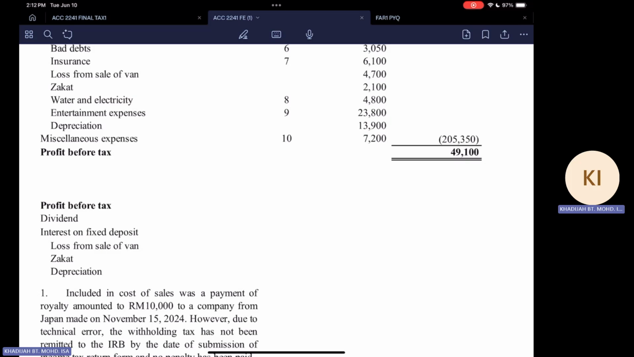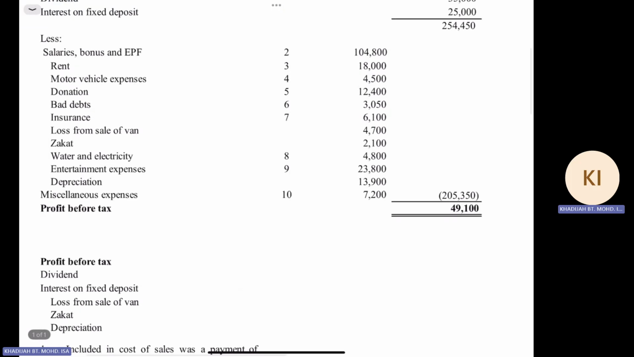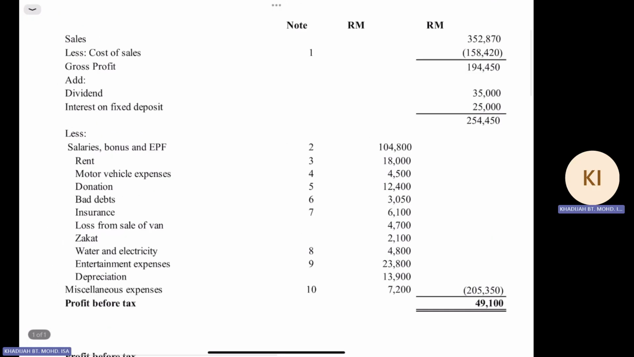So that's the first thing that you have to do. And remember that we mentioned that there are a few items which are not mentioned, or there are no notes to the accounts. So do that adjustment first. All right, so what are those? We have dividend.